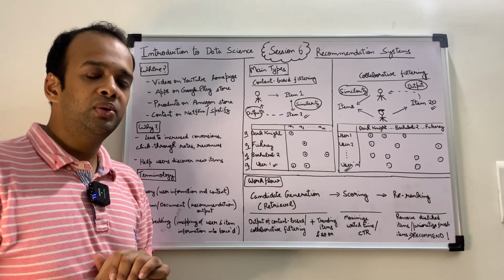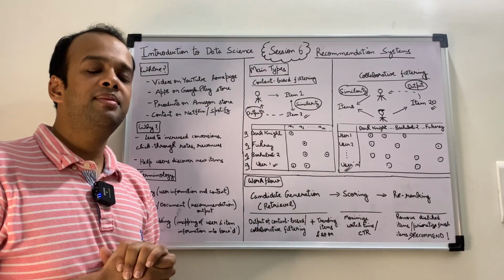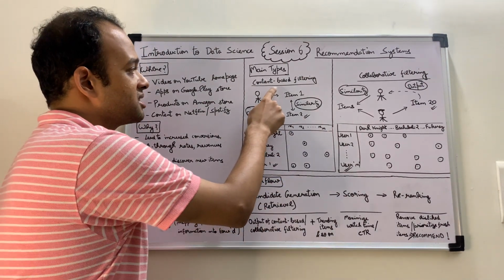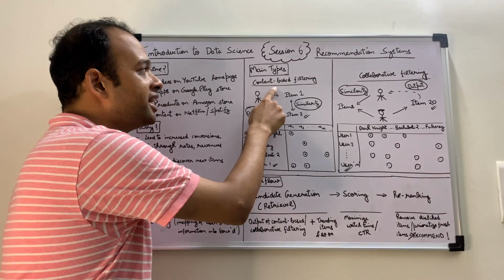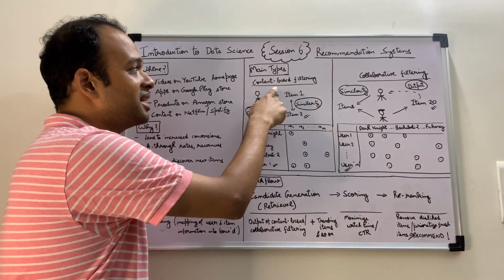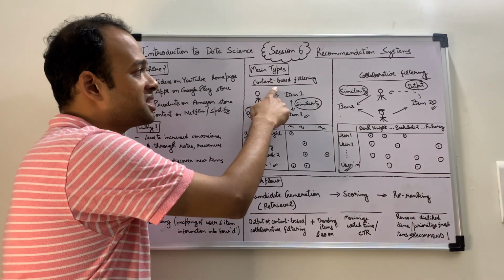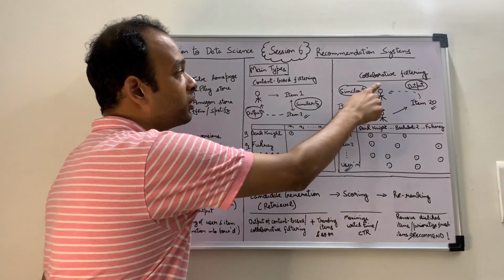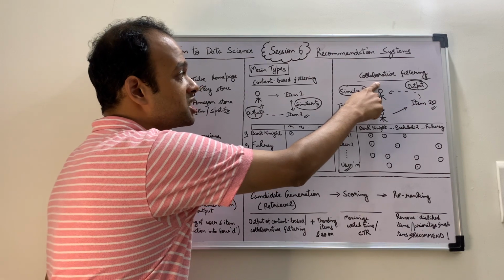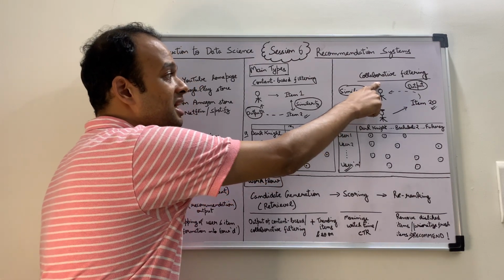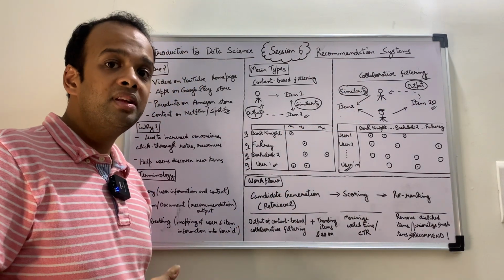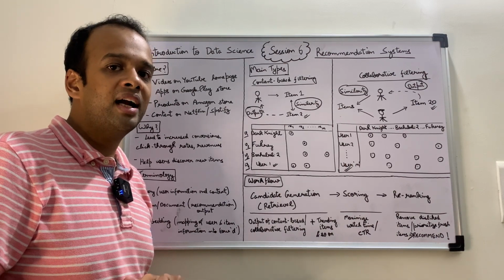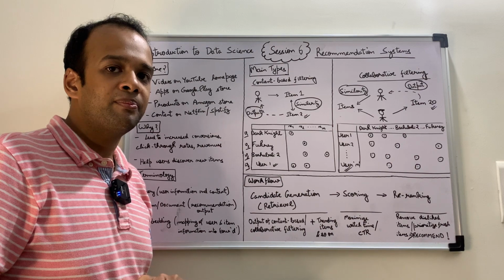Alright, now let's move on to the main types of recommendation systems. There are two main types. The first one is content-based filtering, which, as the name suggests, is a recommendation system based on the content itself. And the second one is called collaborative filtering, which, as the name also suggests, is based on similarities between the users and their preferences.